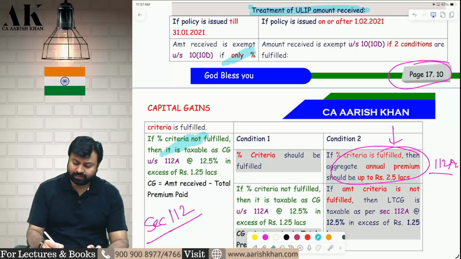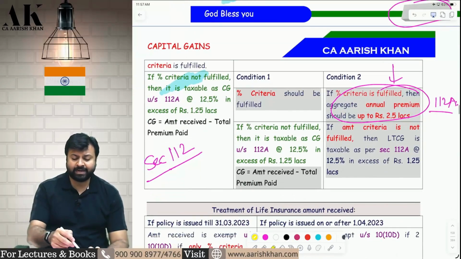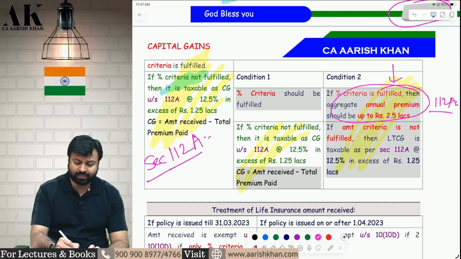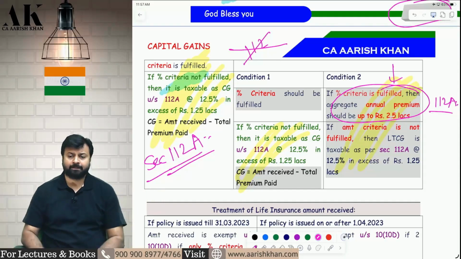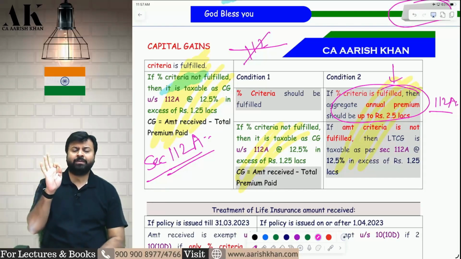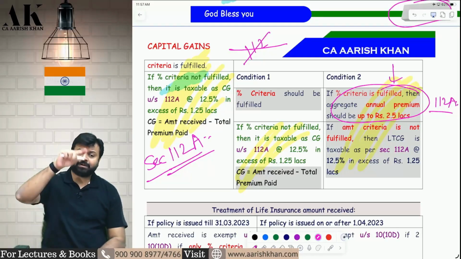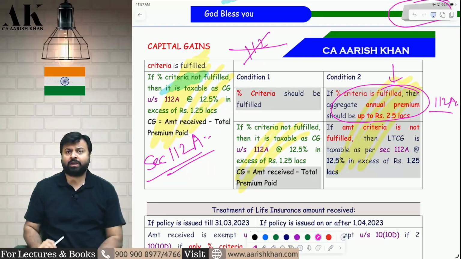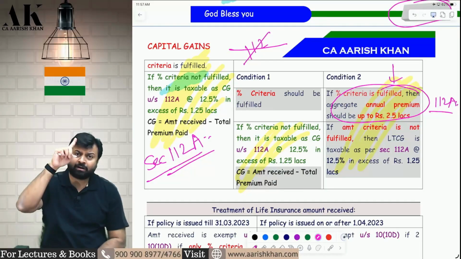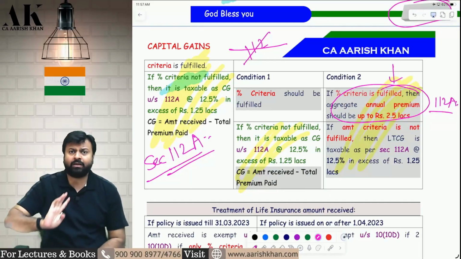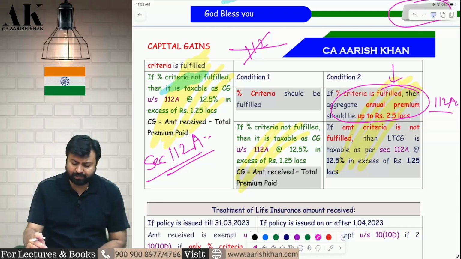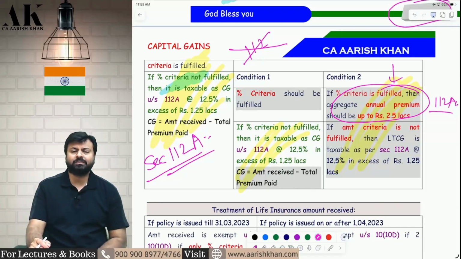Now they have removed this inconsistency, and they have said whether you violate a percentage criteria or an amount criteria, all of them will be taxable under 112A only. 112 is not applicable for ULIP anymore. For ULIP, only 112A will be applicable, whether you violate a percentage criteria or an amount criteria. I hope it is clear to all of you. Is it clear?